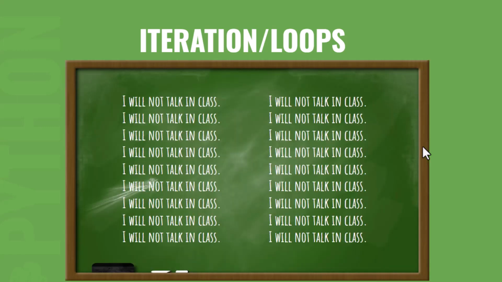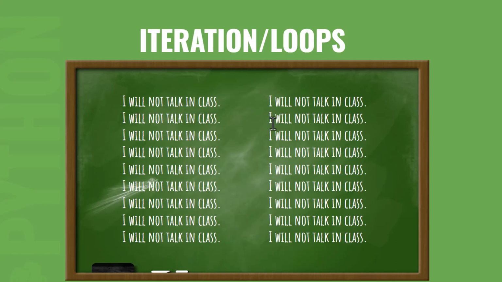But I want to talk about this. If you remember, there was this mischievous kid who was always getting in trouble. It wasn't me, but they would have to write standards, and so they would have to write 50, 100 standards. Here, this little mischievous kid has to write some standards to say, I will not talk in class. The teacher could assign it 100 times, 50 times, 25 times, depending on the offense.